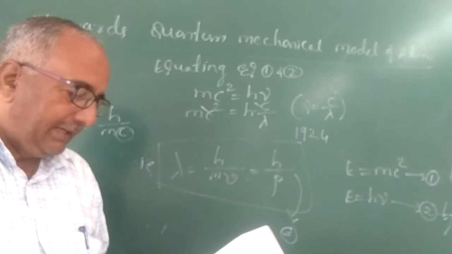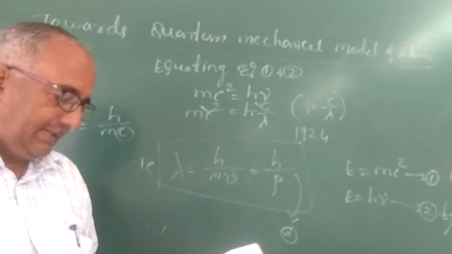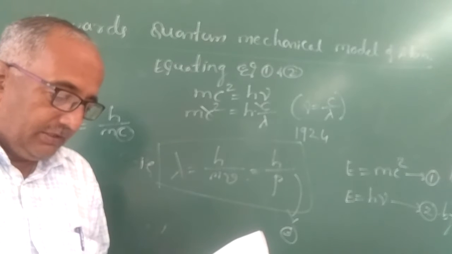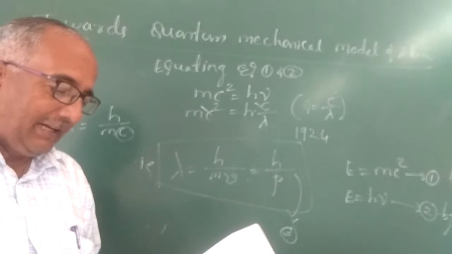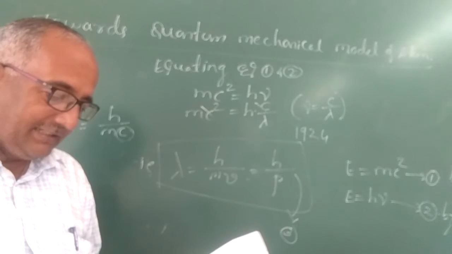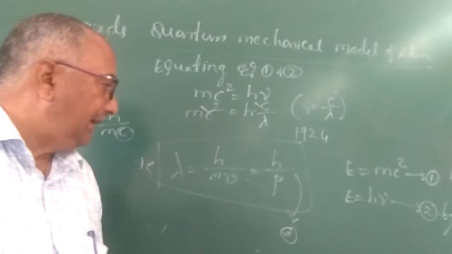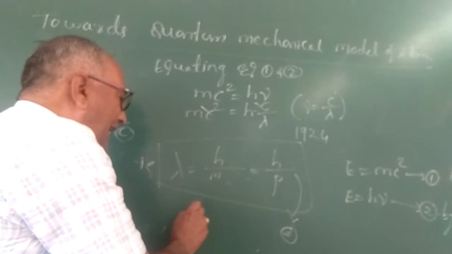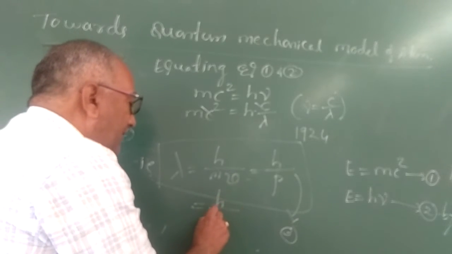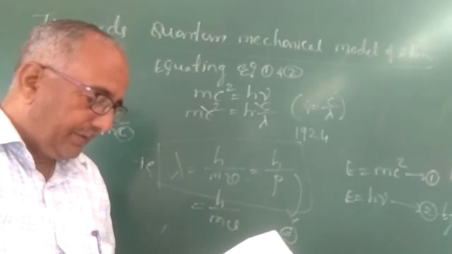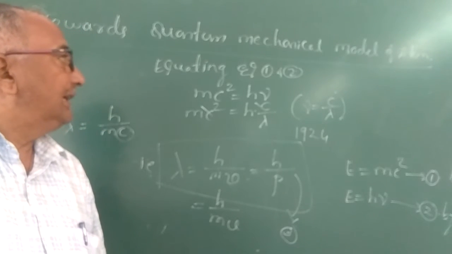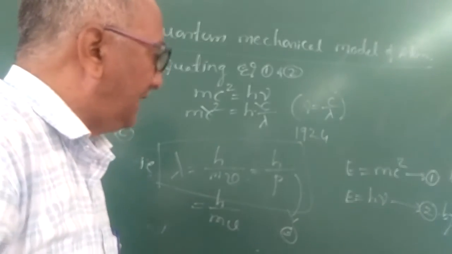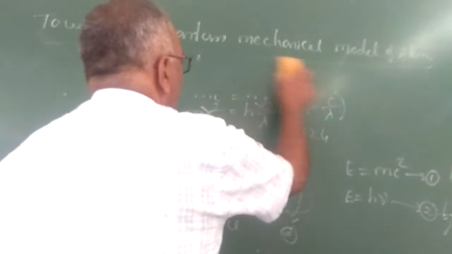Equation number 3 is called the de Broglie equation and it applies to any particle. Here m is the mass of the particle and v is the velocity of the particle. Therefore lambda is equal to h by m into v. So this is the de Broglie equation.